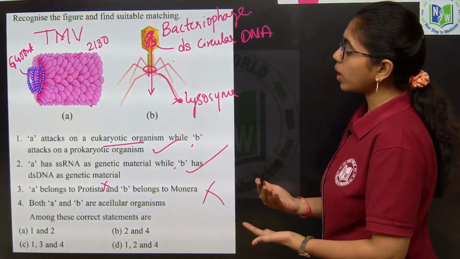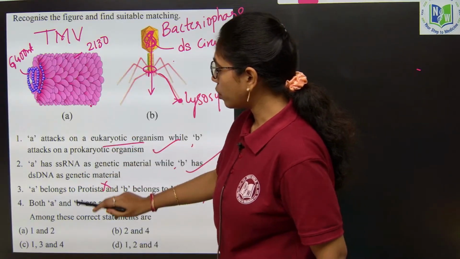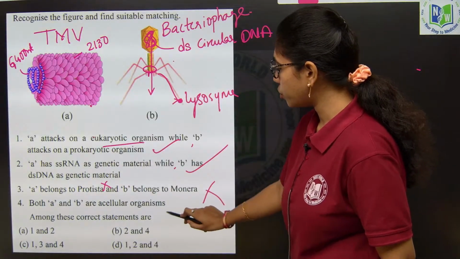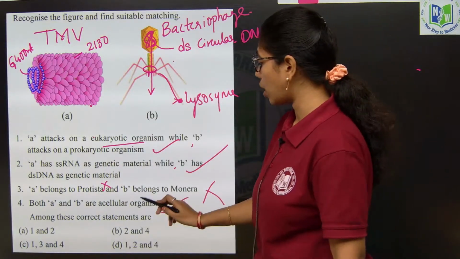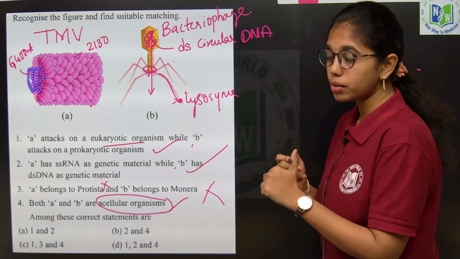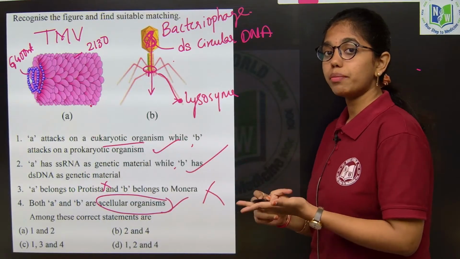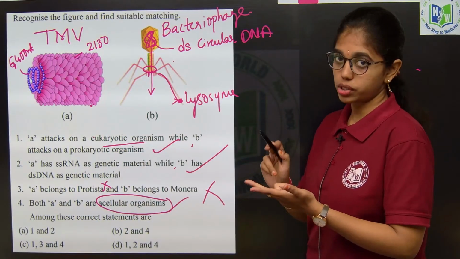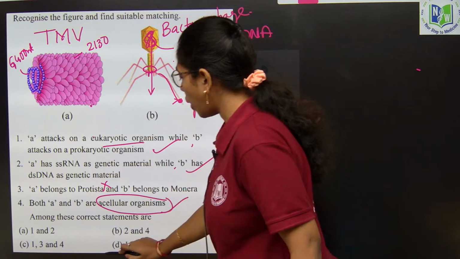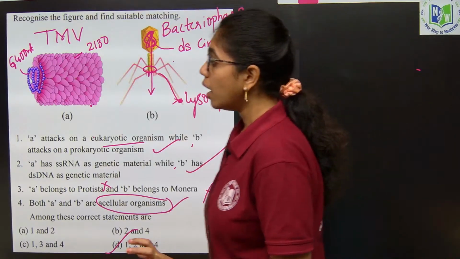So, here the correct statements suitable for matching are 1 and 2, right? And 4, if you see, both A and B are acellular organisms, true. Yes, both A and B are called acellular organisms. Viruses are acellular organisms, or they can be described as living entities, or as crystalline units. So, here 1, 2 and 4. Option D is the right answer.